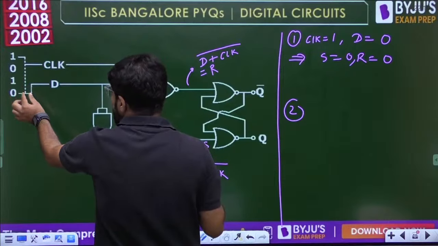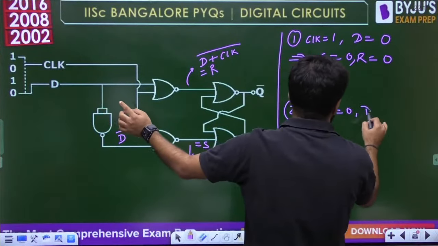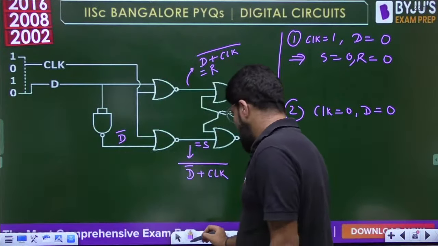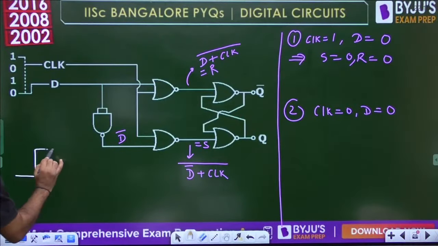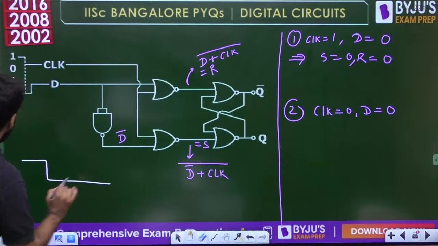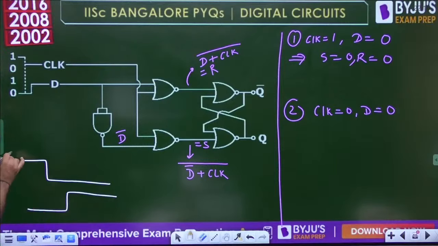Clock becomes 0, but D is still 0. Okay, clock equal to 0, D equal to 0 for a certain period of time. Okay, मैं इसको यहाँ पे लिख देता हूँ. Okay, let me expand this waveform. This is the clock waveform. Sorry, clock goes from 1 to 0. Okay, and D goes from 0 to 1 after certain time. Okay, this is clock, this is T.